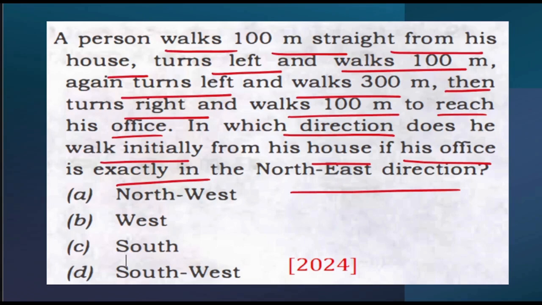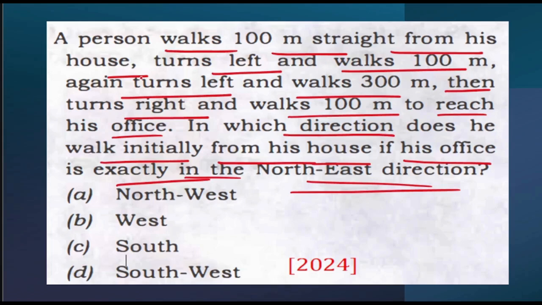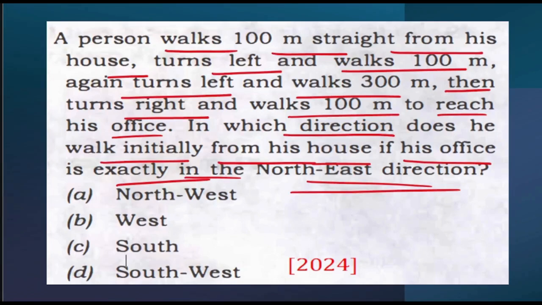That means what they have said is, in which direction does he walk initially from his house if his office is exactly in the northeast direction. Let's imagine this is his home. Northeast direction, say for example, this is where his office is. Now we will be going back. Then he turns right and walks 100 meters to reach his office. That means he turned right and reached his office.